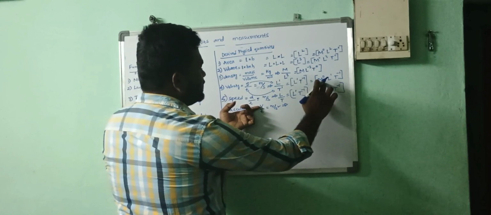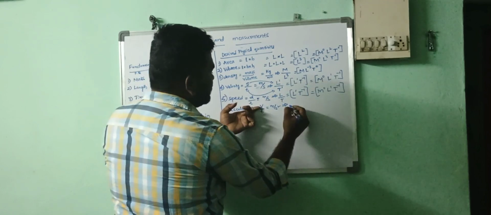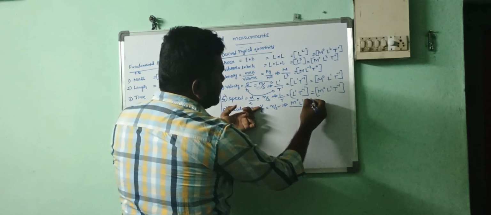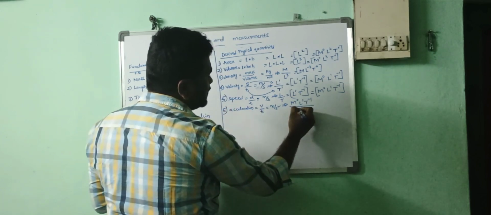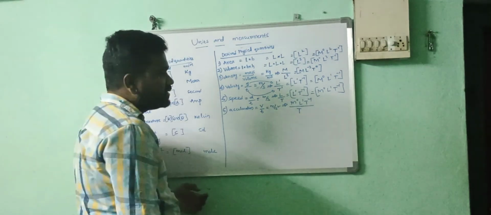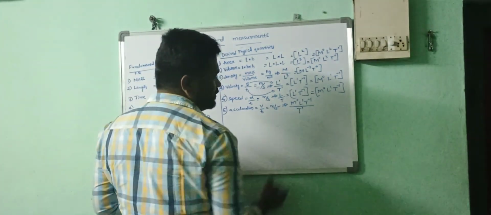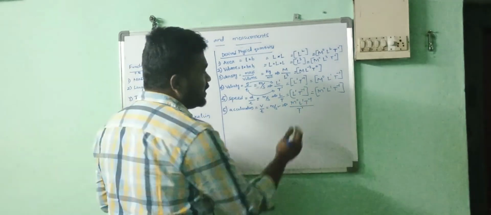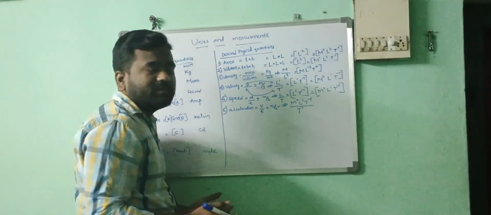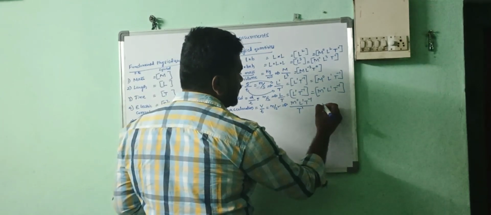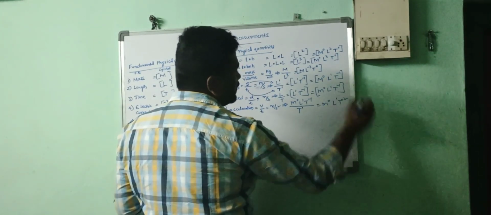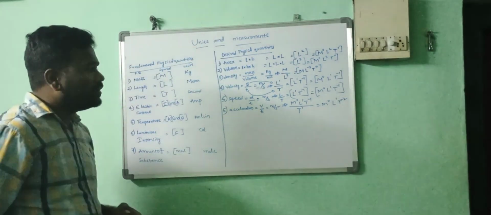Simply you can write, instead of velocity, m power 0, L power 1, T power minus 1. For the time you have to write T, which is T power 1 actually. When this 1 goes to the denominator, it becomes minus. Minus 1 and minus 1 becomes minus 2. So m power 0, L power 1, T power minus 2.